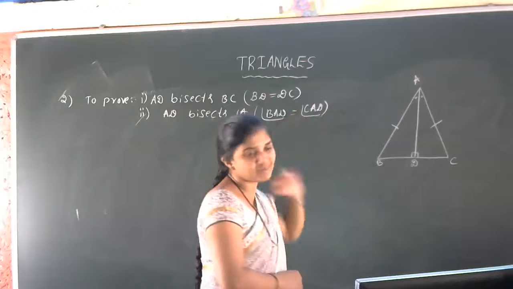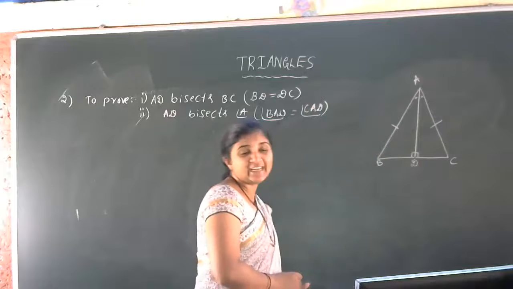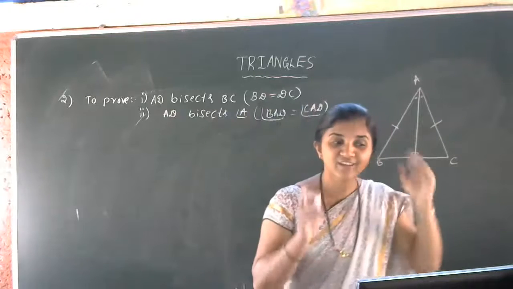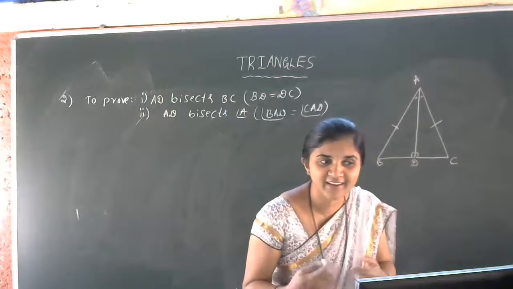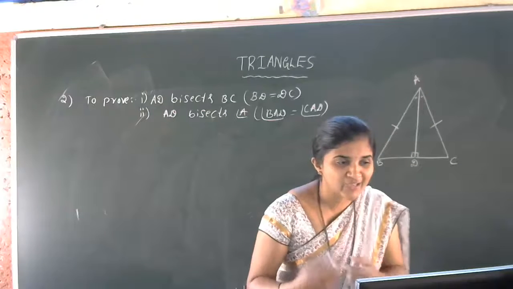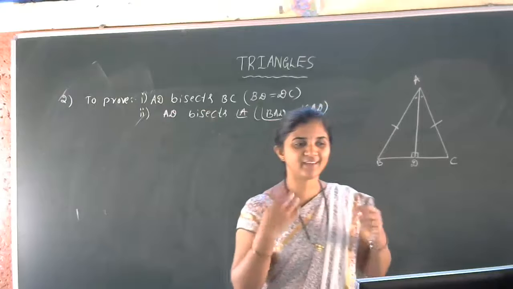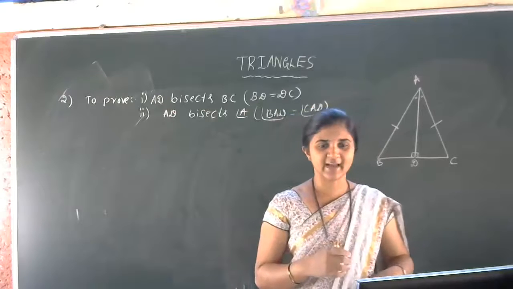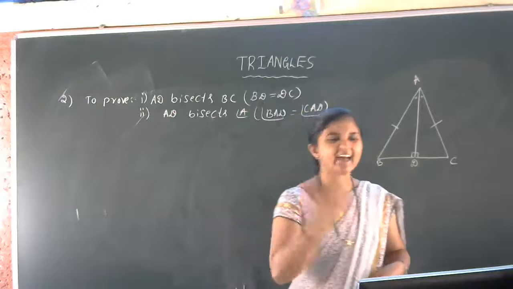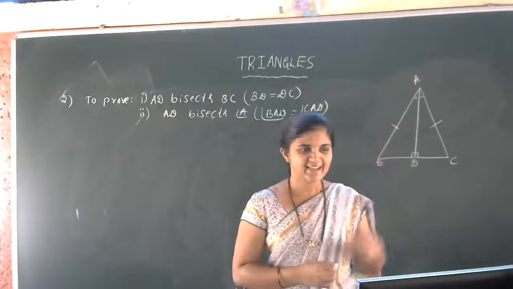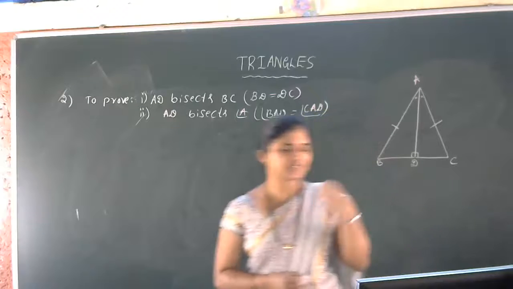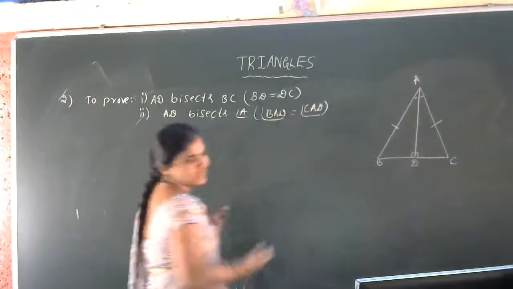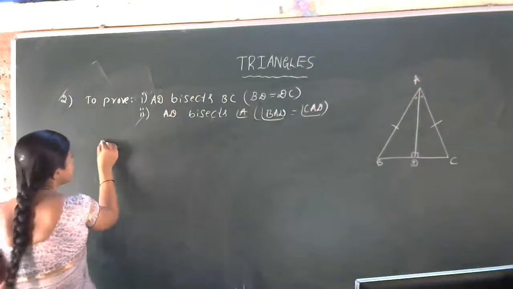Here we are observing the two triangles. 90-degree is there. I think many of the students got the idea which congruency criteria we can take to help here. So by using which congruency criteria we can reach the proof? Yes, RHS congruency criteria. Shall we start the proof part? Yes, very simple question now. In CPCT only we can write these two results. Okay. Yes, let us start the proof part.